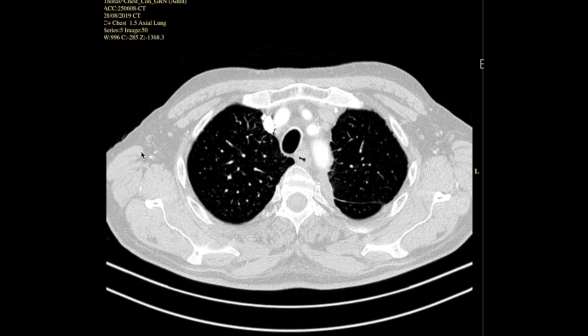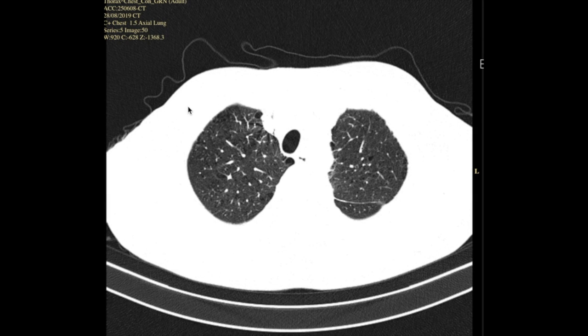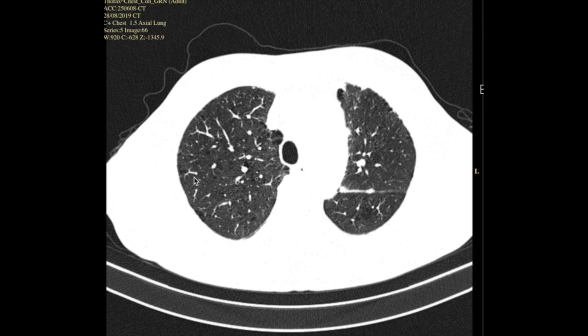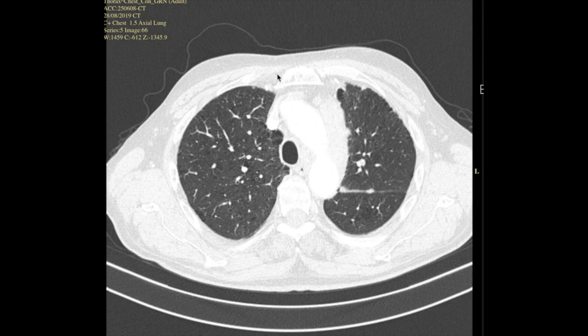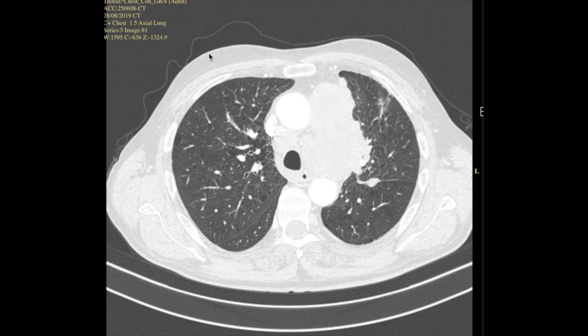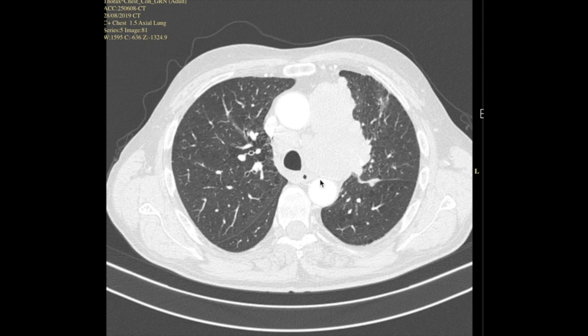So here's the CT scan. Now if we just have a look at the lung apices, and we'll adjust the windowing so we can see that there's a bit of emphysema through the lungs. As we scroll down, there's a little bit of emphysema suggesting underlying smoking-related lung disease. As we scroll down, wow, we can see that there's a big mass right here. There's a big mass here that is probably originating from the lung, given that it's got an irregular border here with the lung, but it's extending right into the mediastinum.